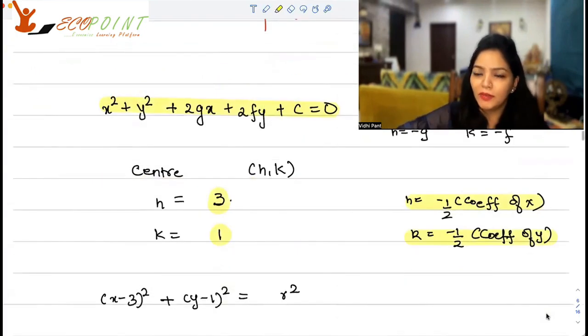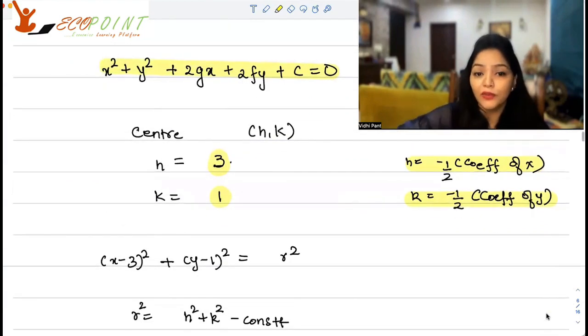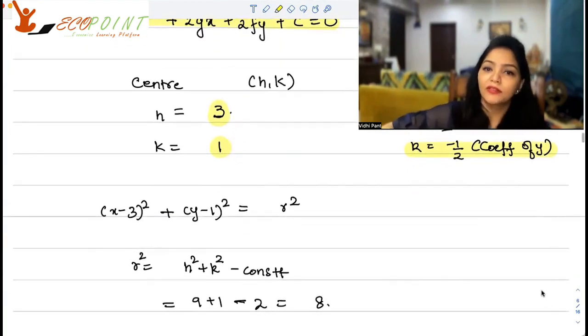Clearly, that means the equation of the circle will look like (x - 3)² + (y - 1)² = r², whatever is your radius, square of that. Radius also we know what it would be. Radius is the square root of h² + k² minus the constant term. So you can easily figure out r². r² turns out to be 8.